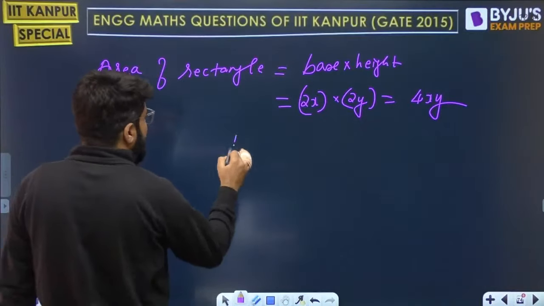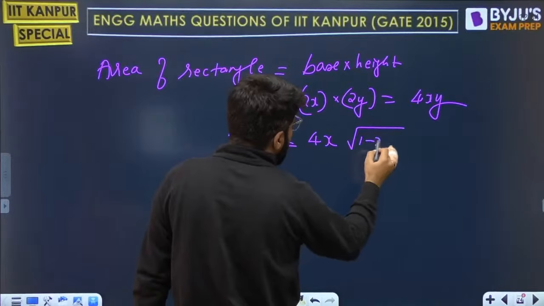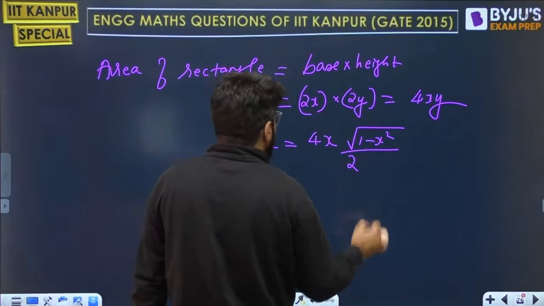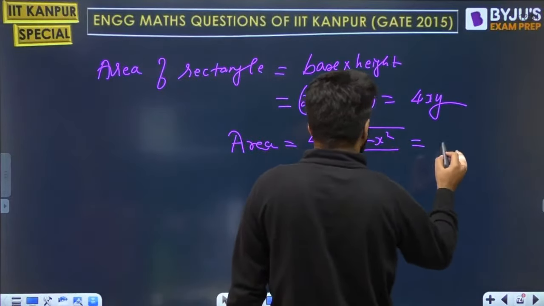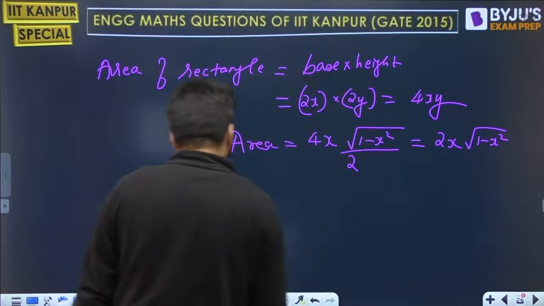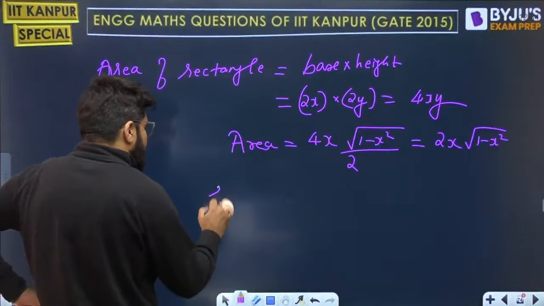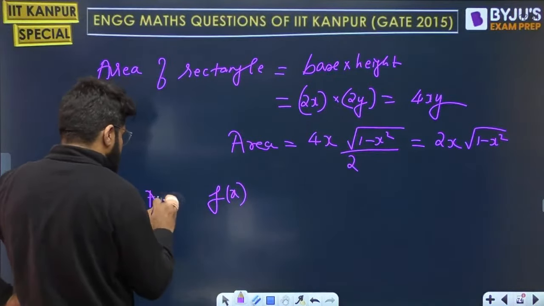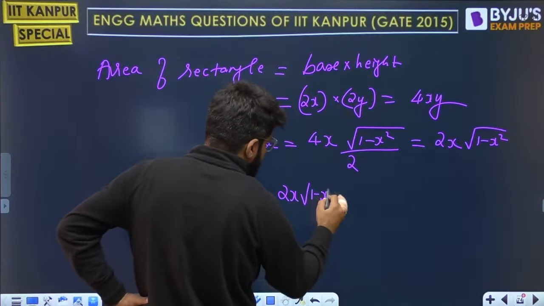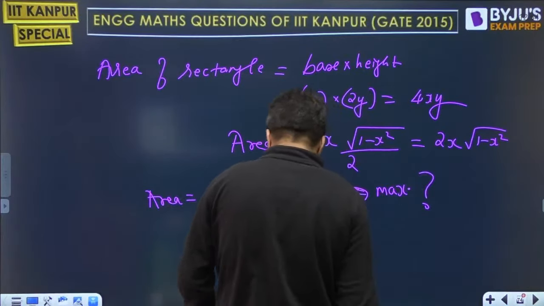So area is equal to 4xy, where y is under root of 1 minus x square divided by 2. So your area is eventually equal to 2x under root 1 minus x square. And we want the maximum area. So it's a maxima based problem again. Let this be a function of x, which is 2x under root of 1 minus x square, and we need its maximum value.